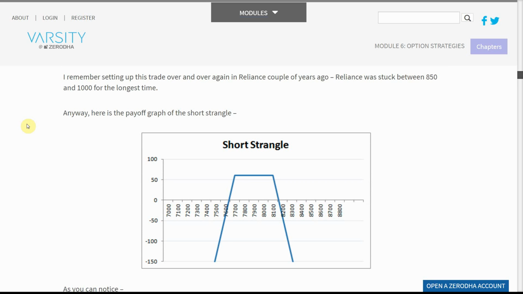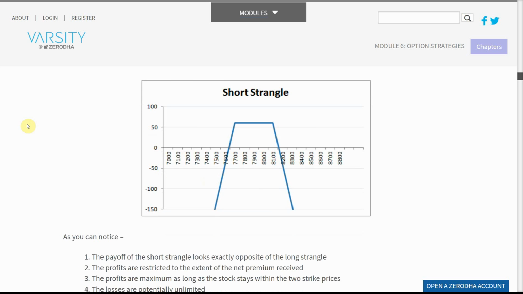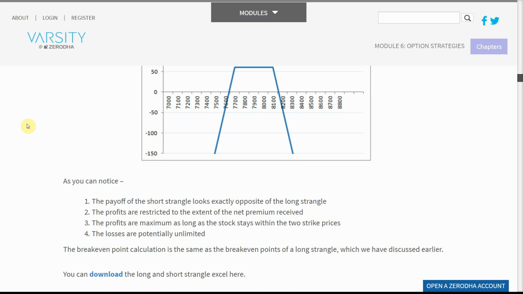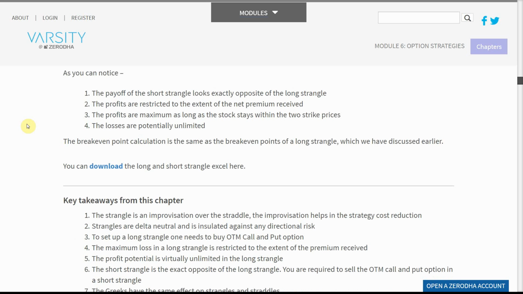Anyway, here is the payoff graph of the short Strangle. As you can notice, the payoff of the short Strangle looks exactly opposite of the long Strangle. The profits are restricted to the extent of the net premium received. The profits are maximum as long as the stock stays within the two strike prices. The losses are potentially unlimited. The break-even point calculation is the same as the break-even points of a long Strangle, which we have discussed earlier.